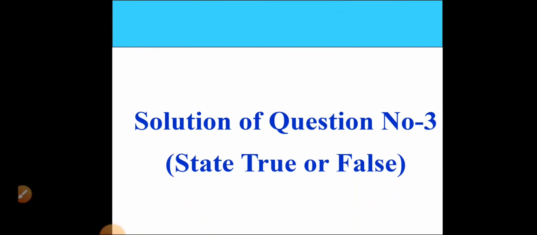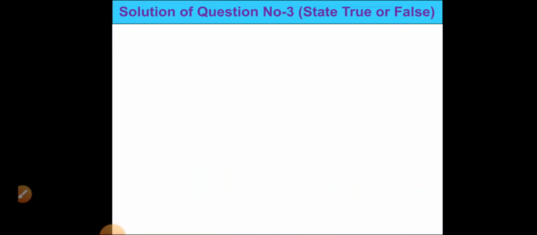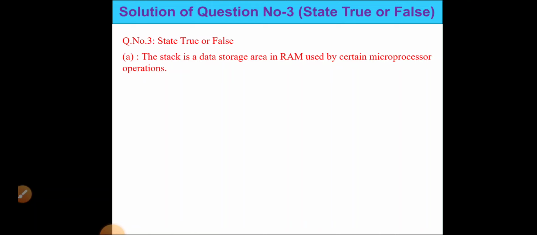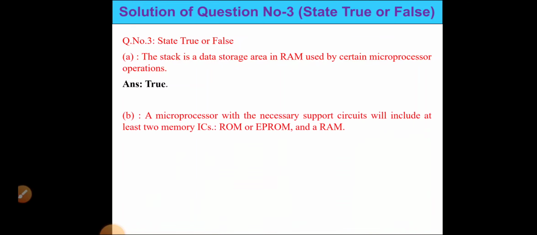Okay, so next is the solution of question number 3. State true or false. The stack is a data storage area in RAM used by certain microprocessor operations. This statement is true, because the stack is a data storage area in RAM used by certain microprocessor operations. That means when some operations are done, they are stored in the stack. So this statement is true.